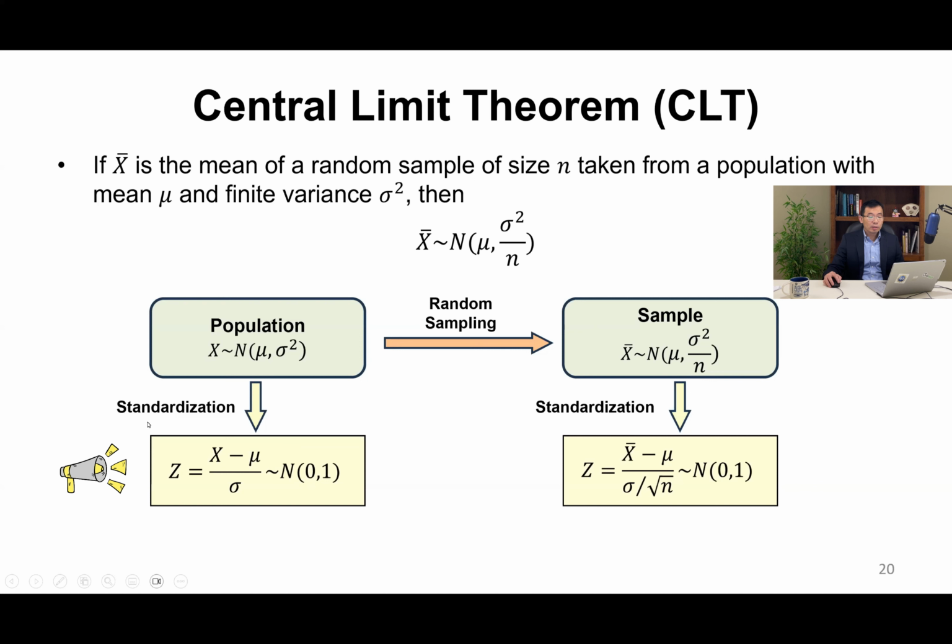And if we want to do the standardization of x, we use x minus mu divided by sigma. And the standardization of the sample mean is x bar minus mu divided by sigma over square root of n. And z is a standard normal random variable with mean 0 and standard deviation 1.